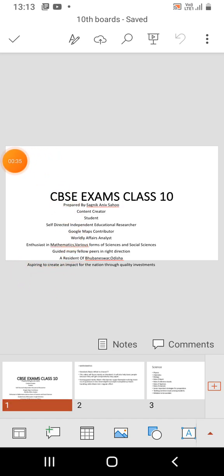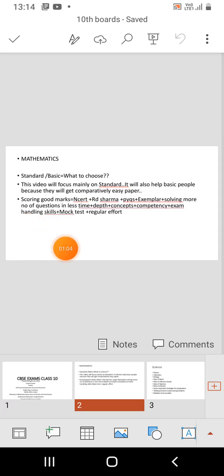CBSE exams class 10, prepared by Sagnik Anip Sahu, content creator, student, self-directed independent educational researcher, Google Maps contributor, worldly affairs analyst, enthusiast in mathematics, various forms of sciences and social sciences, guided many fellow peers in the right direction, resident of Bhubaneswar, Odisha, aspiring to create an impact for the nation through quality investments. So all the four major subjects are given emphasis in this video and in this presentation.